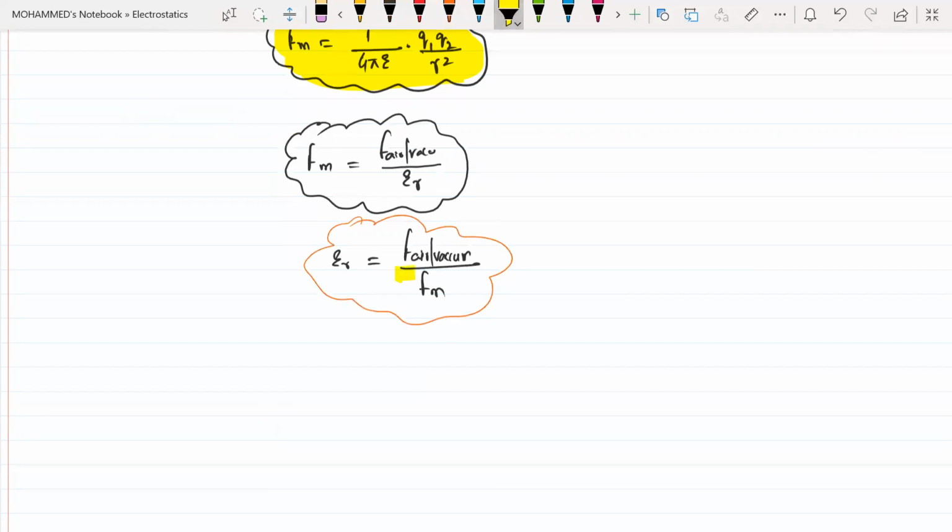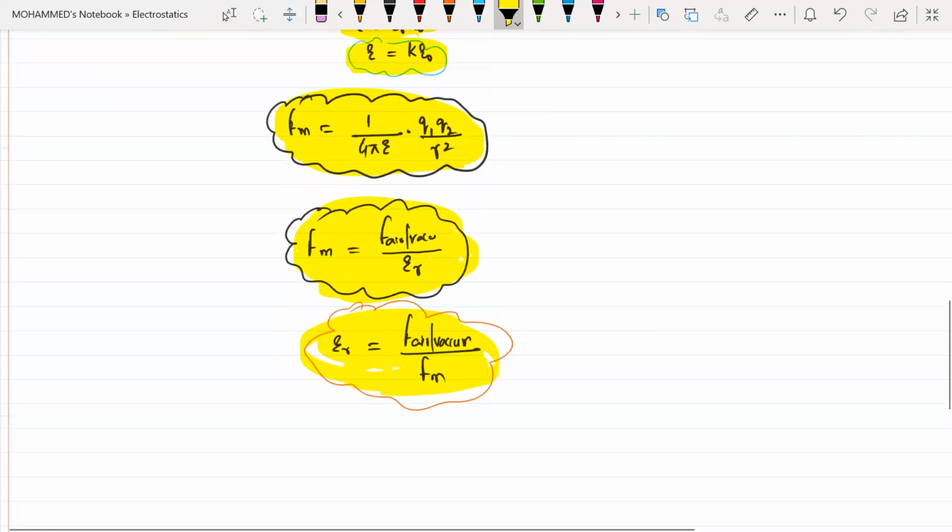Is it clear? Force in the medium will be equal to the force in air or vacuum divided by epsilon r. Clear?